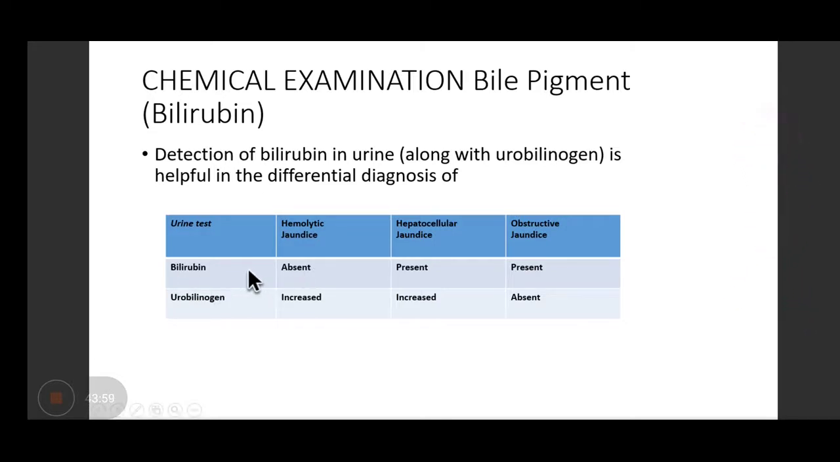If bilirubin is present in the urine, then it cannot be hemolytic jaundice. It can be either obstructive jaundice or hepatocellular jaundice. If urobilinogen is increased in urine, it has to be either hemolytic jaundice or hepatocellular jaundice. It cannot be obstructive jaundice, right?